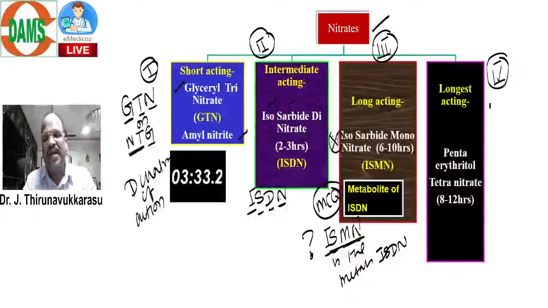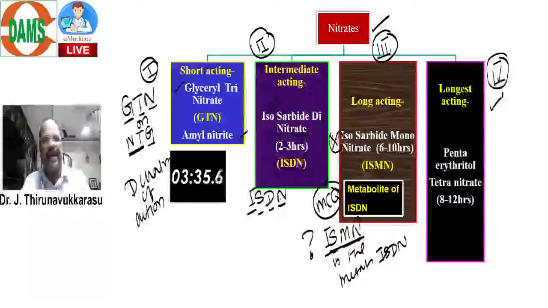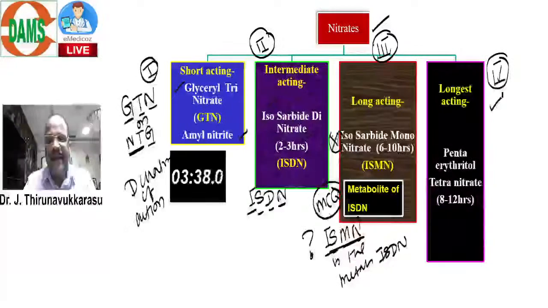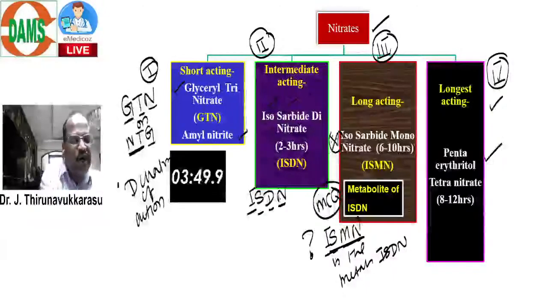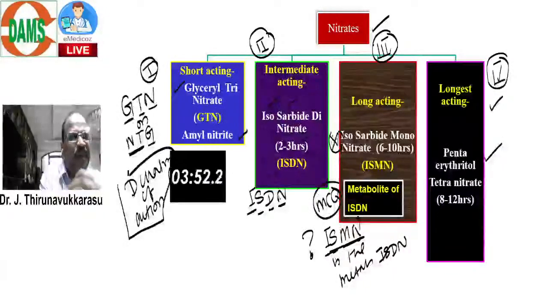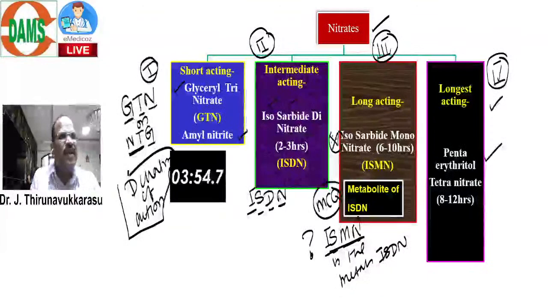And then longest acting. The longest acting nitrate preparation is pentaerythritol tetranitrate. Okay. This is the classification of nitrate based on duration of action. This is a fundamental basic slide, because in my regular class some foundation students may attend. For them to revise the knowledge, I go for this.